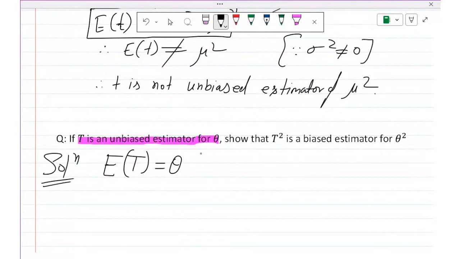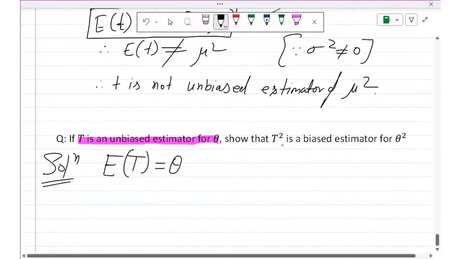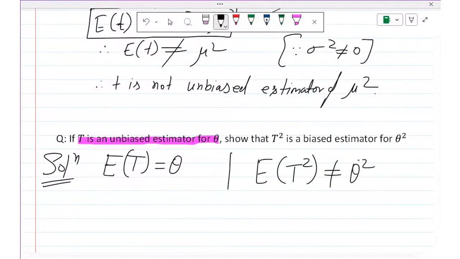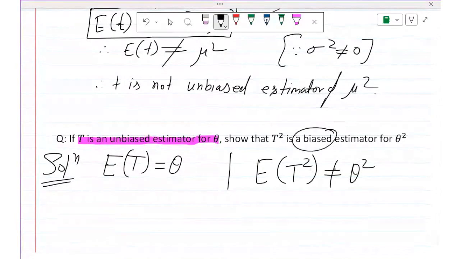Now what we have to show? We have to show that T square is not an unbiased estimate of theta square. So we have to show that E of T square is not equal to theta square. Biased means not equal. If it were unbiased, then it should be equal.